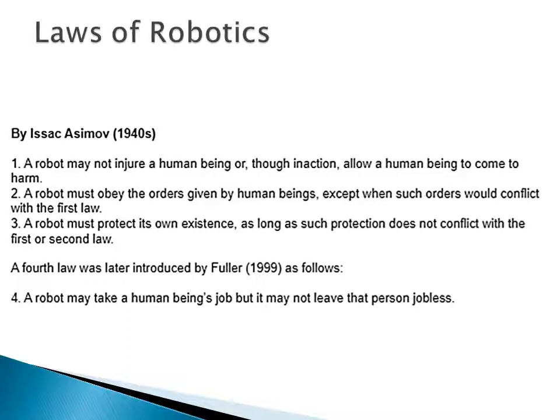The fourth law was later introduced by Fuller in 1990. What was this law? A robot may take a human being's job, but it may not leave that person jobless. When any industry wants to use robots for automation, the main job of the robot is to minimize effort, increase production, and decrease the cost of the product, right?